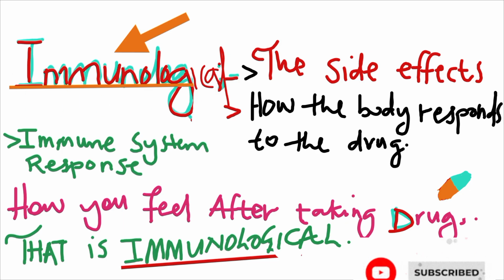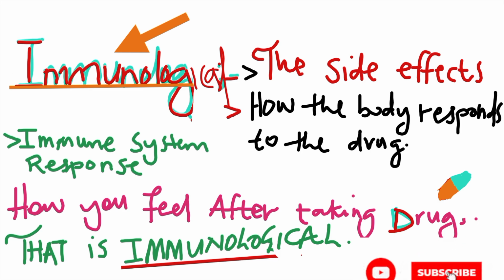Every drug has to show a side effect. If not, then it is not a drug. There are so many side effects. Even after taking that drug, just feeling dizzy is a side effect of that drug. There is no drug that will not show immunological property. Then it is not a drug.